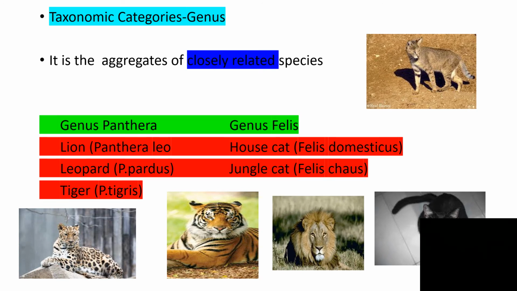Next to it we have the taxonomic category genus. It is the aggregate of closely related species. They all have the initial name same, but the last name is different. As you can see here, examples are given. Genus Panthera: the genus is the same for lion, leopard as well as tiger. Panthera leo, Panthera pardus and Panthera tigris. And the genus Felis, the house cat and the jungle cat. The genus name is the same: Felis domesticus and Felis chaus.